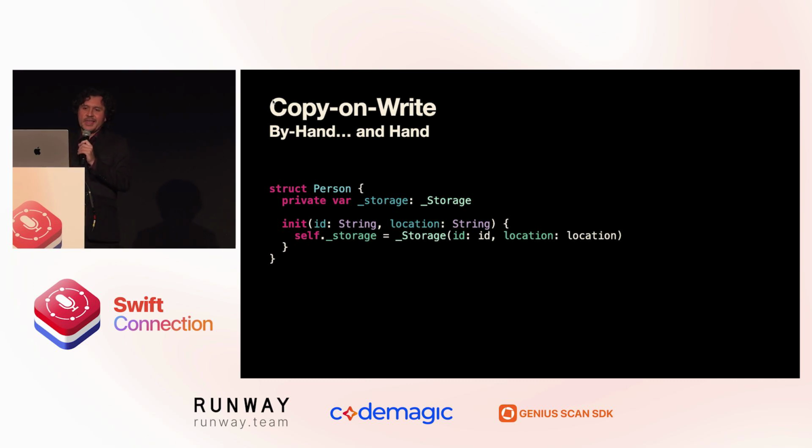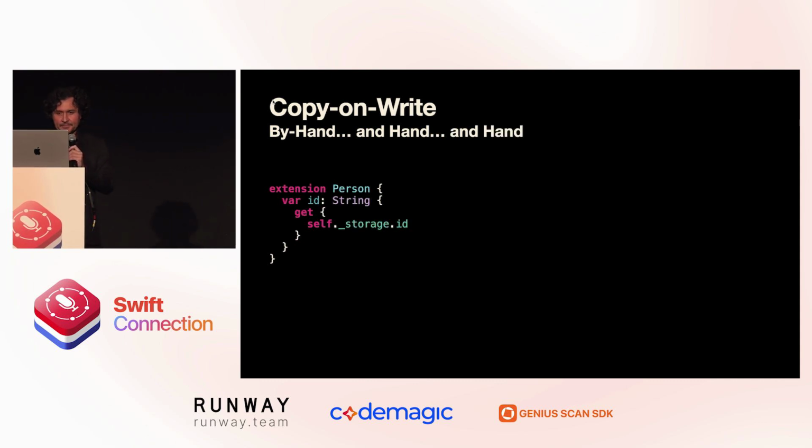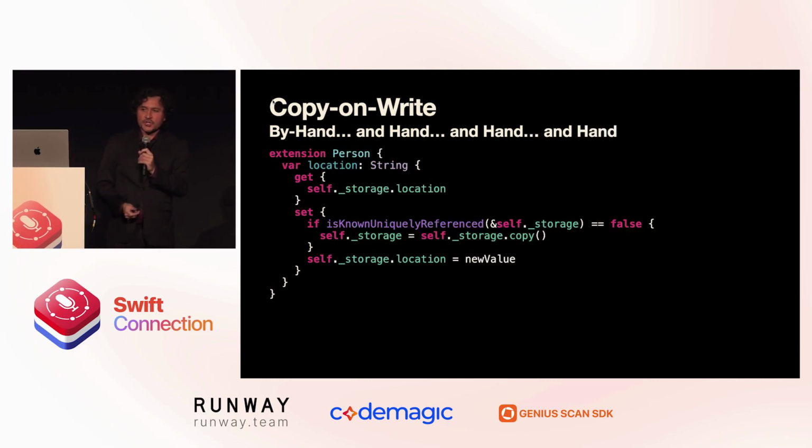Our struct Person then can save a reference to an instance of this storage, and our memberwise initializer then forwards those parameters through to _Storage. Our id String becomes a computed property. We return the id from storage. Our location String becomes a computed property. The getter is not so difficult. We just return the location from storage.